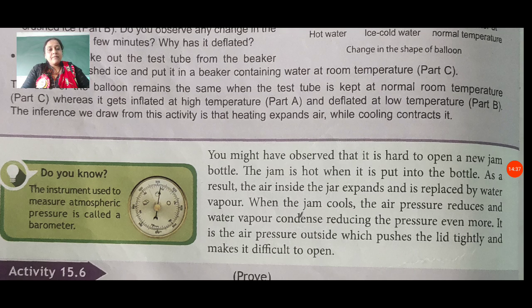We all know when we boil water, the water changes into water vapor form. When the jam cools, the air pressure reduces and water vapor condenses, reducing the pressure even more. It is the air pressure outside which pushes the lid tightly and makes it difficult to open. Because of this reason, we cannot easily open the new lid of a jam bottle.